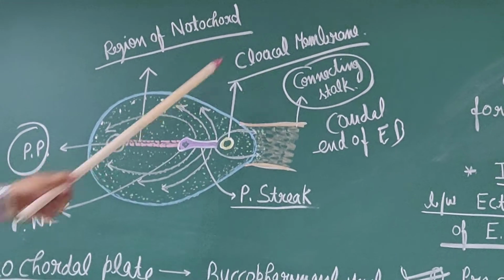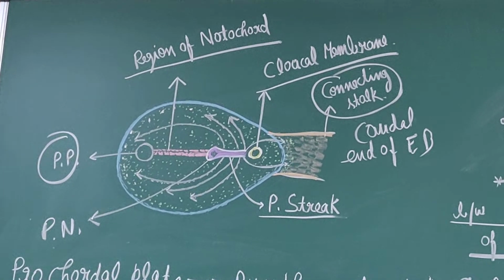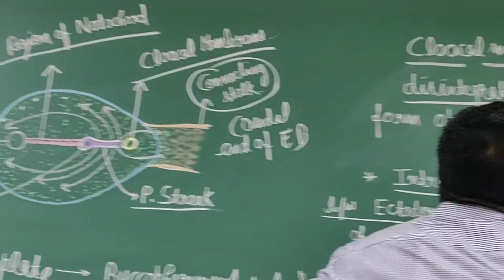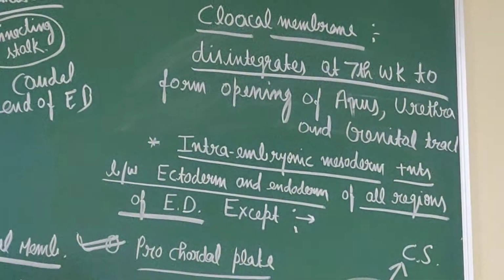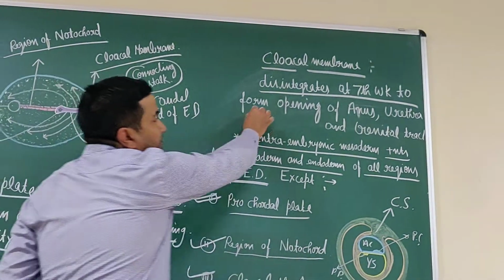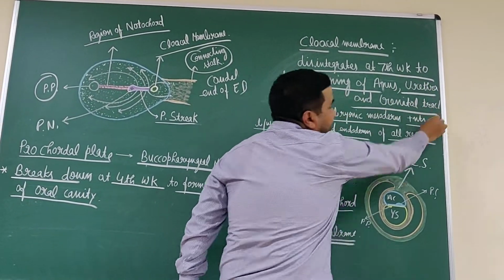This cloacal membrane divides into the urogenital and the anal membrane, and it disintegrates at the 7th week of development, breaking down to form the opening of the anus, urethra and the genital tract.